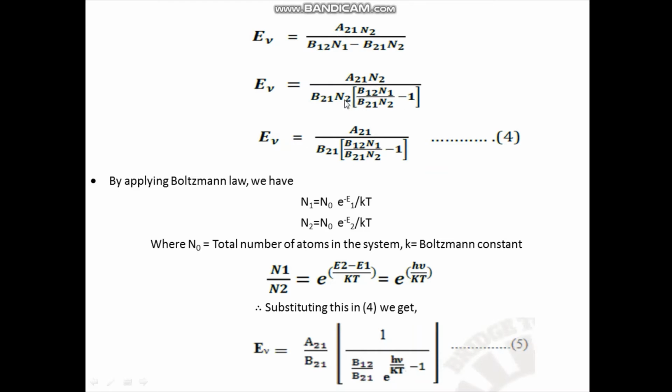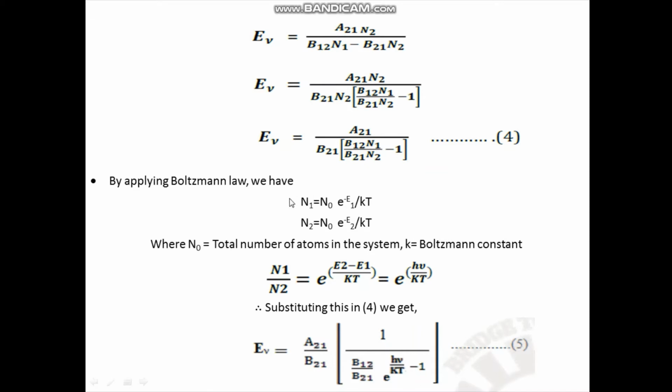N2 and N2 will cancel, so E nu is equal to A21 divided by B21 into B12 N1 by B21 N2 minus 1. You take this as equation number 4.